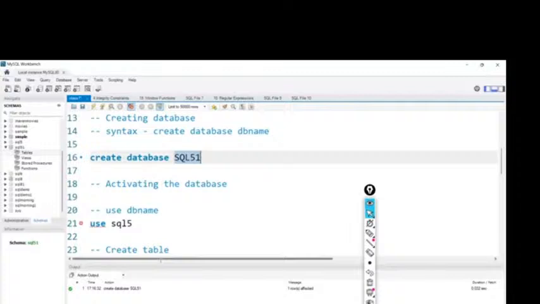So, relational database management: first of all, as I said, we are creating databases, and inside databases we are creating tables, right? So obviously we will create so many tables here. And if all the tables are related with each other, that is nothing but a relational database management system. SQL follows the RDBMS methodology. What is a relational database management system? If all the tables are related with each other, then that is called a relational database.